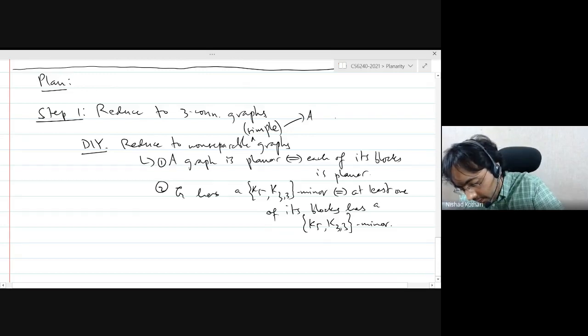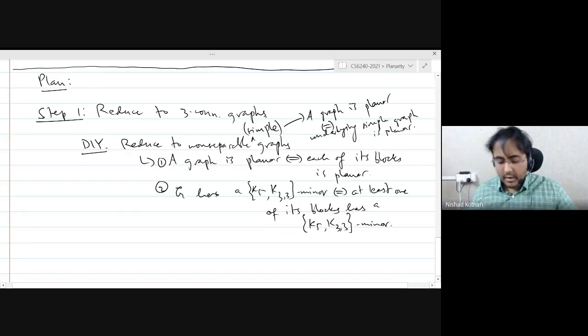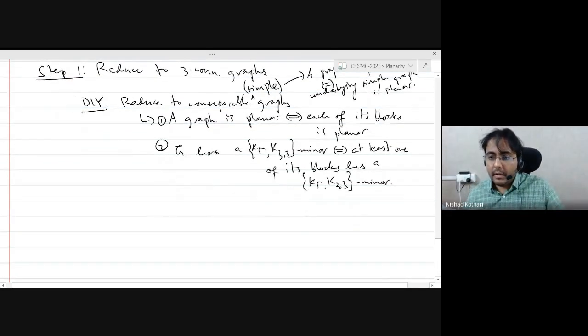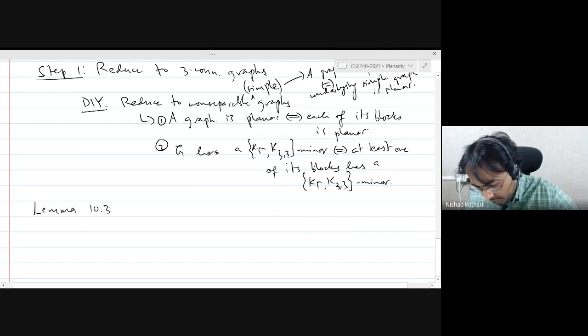A graph is planar if and only if the underlying simple graph is planar. So now we have simple non-separable graphs, which is basically the same as 2-connected graphs, if you like. And now we need to get rid of two vertex cuts. In that direction, we'll be proving two lemmas, although I would urge you to try to prove these on your own. They're not difficult.